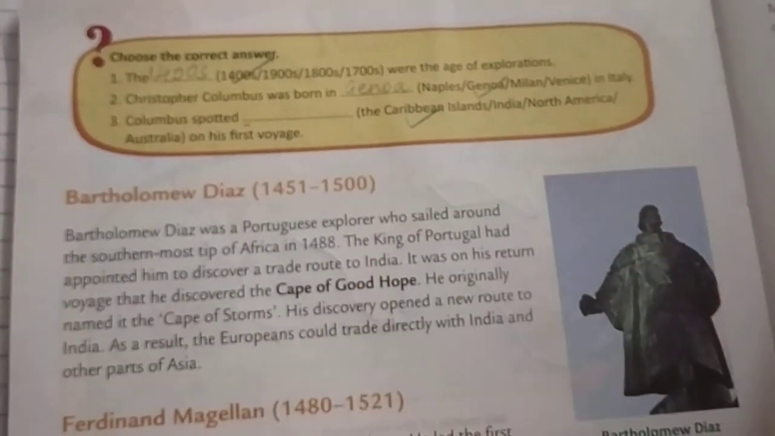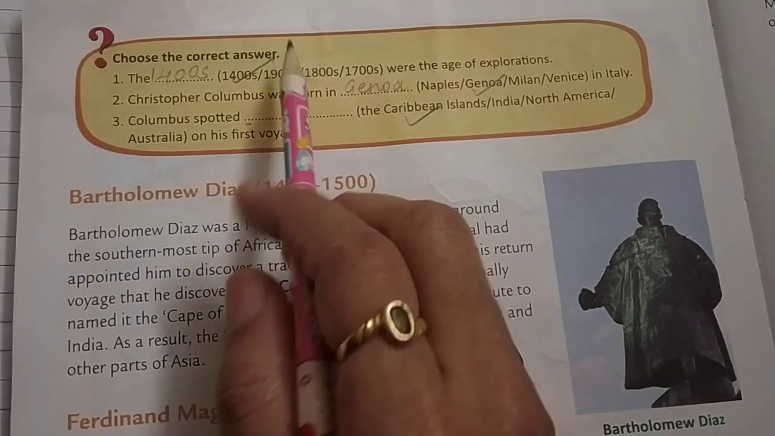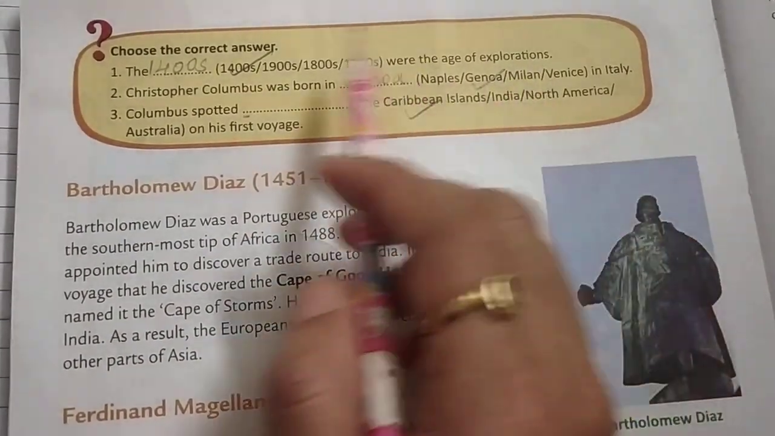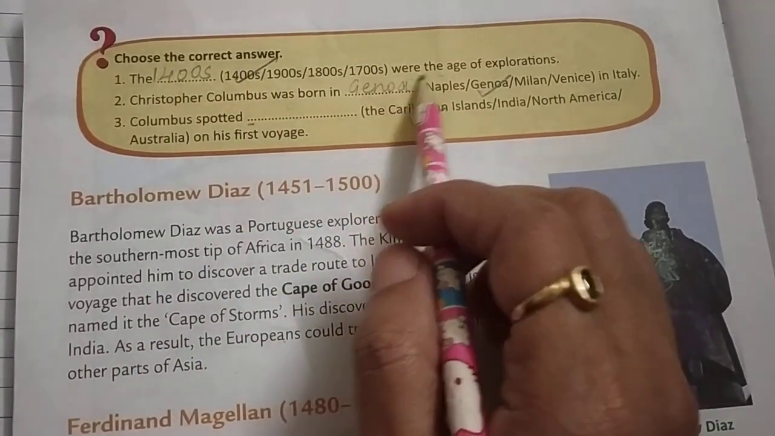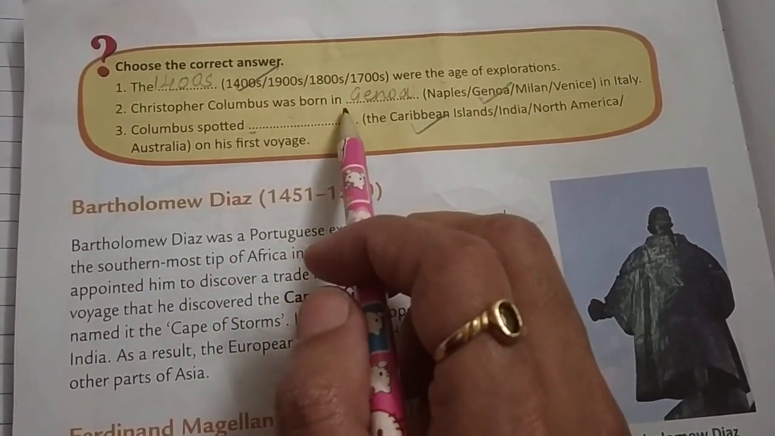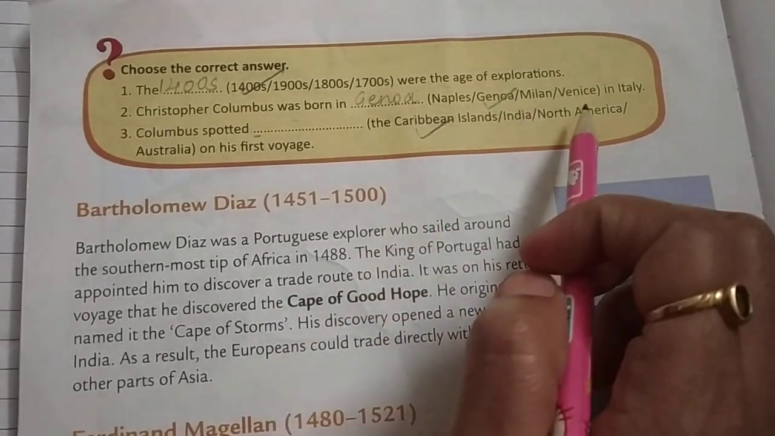Okay, so first we have to see the choose the correct answer. So first is the dash where the age of exploration. 1400 is where the age of exploration. Second, Christopher Columbus was born in dash in Italy. So answer is Genoa in Italy.